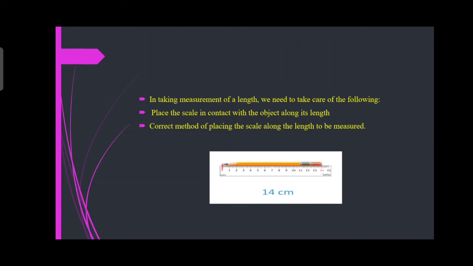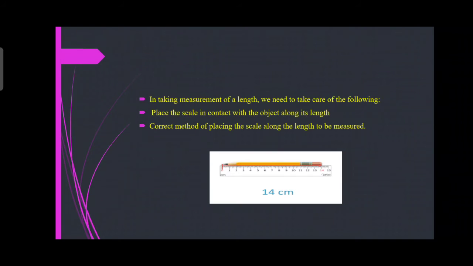Measuring a pencil. So what do we take? Scale. A 15 centimeter scale. In taking measurement of a length, we need to take care of the following. There are some steps to follow. Place the scale in contact with the object along its length. The correct method of placing the scale is along the length to be measured.